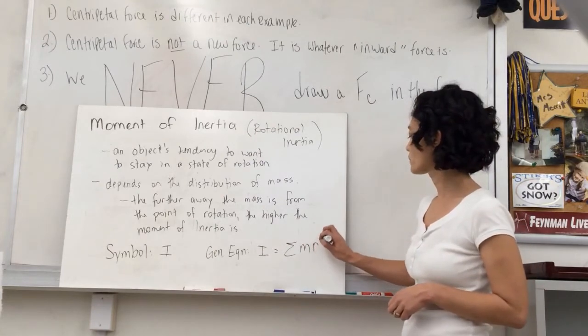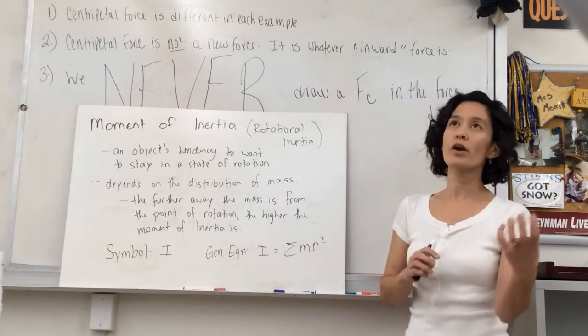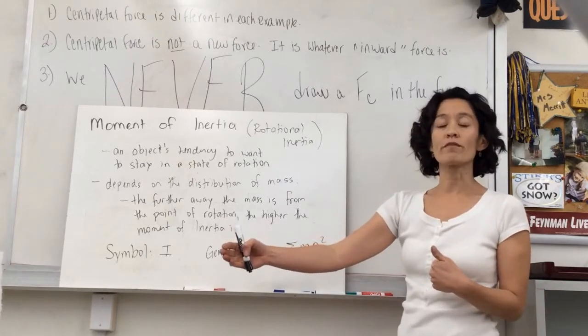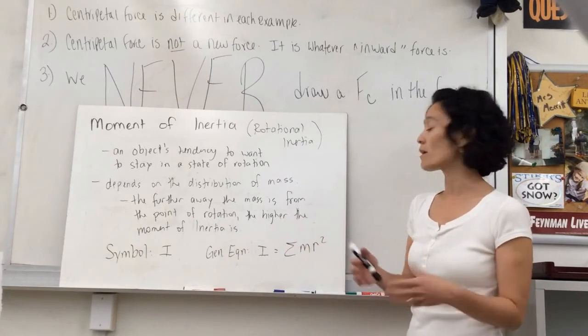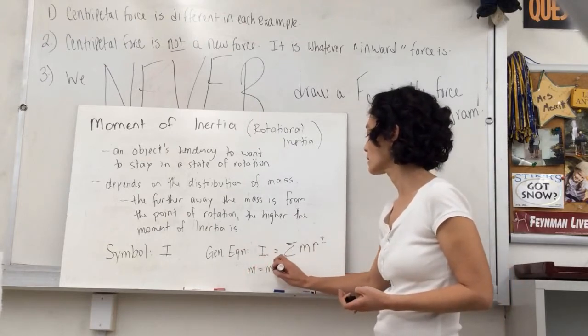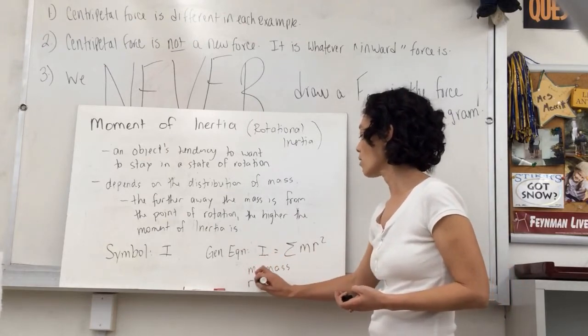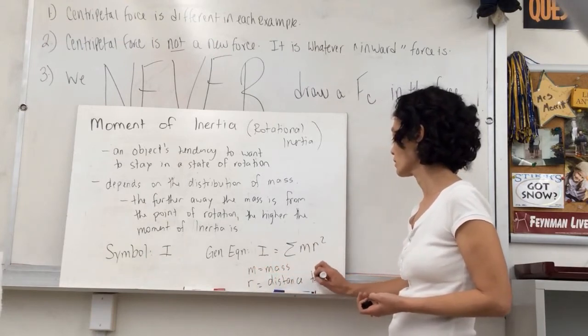It's looking at the distribution of mass. If you only have one object that's a distance r away from the pivot, it's just m r squared. But if you have multiple objects distributed, you'd add them up. So m is clearly the mass, and r is the distance to the pivot, just like it's been for torque.